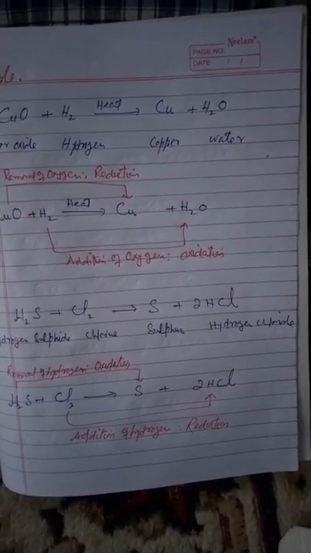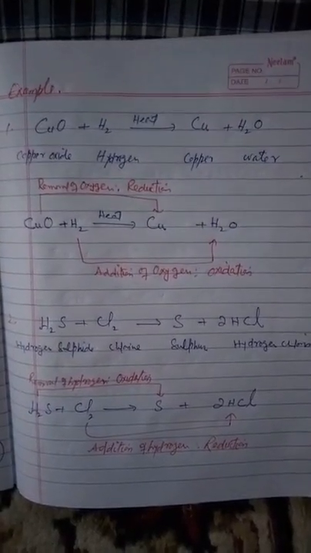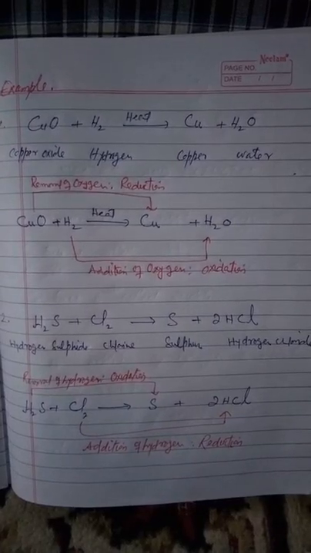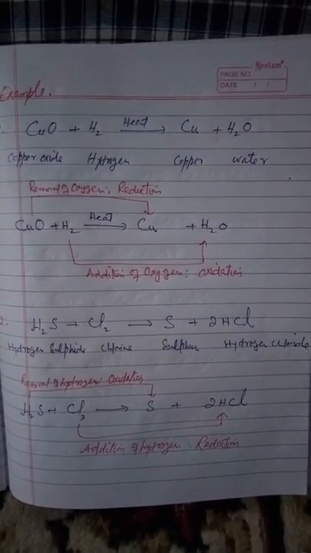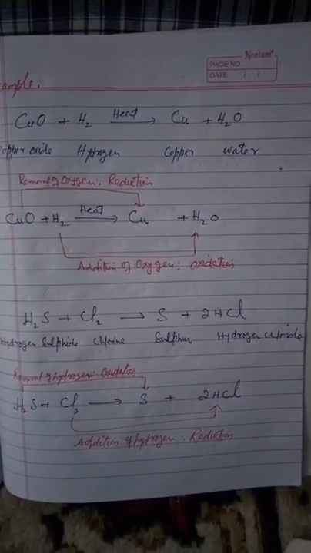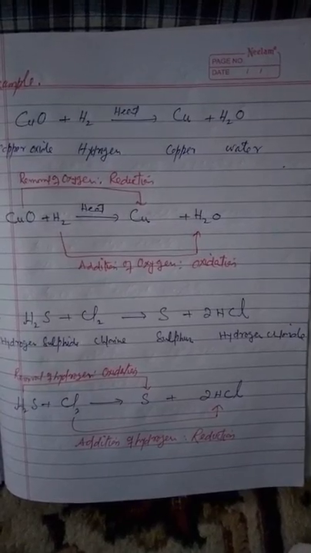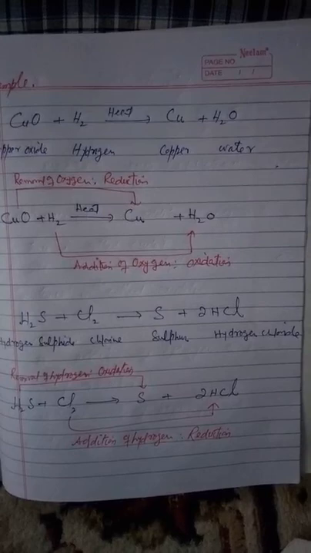So we can say that copper oxide is being reduced to copper. Here oxygen is removed. Hydrogen is changing into water. So oxygen is being added to hydrogen. This is called oxidation.